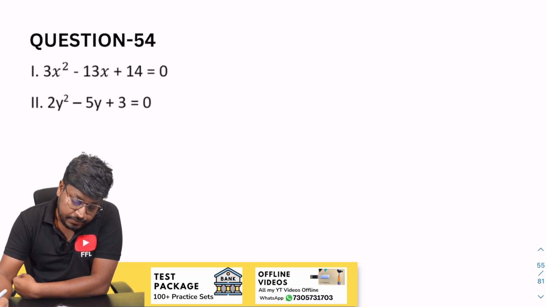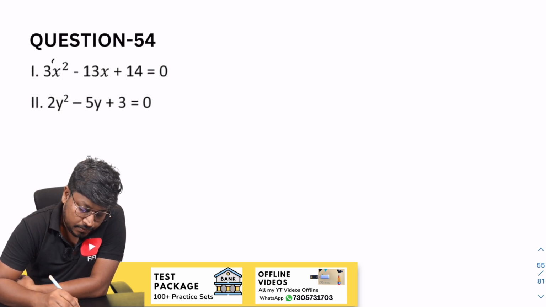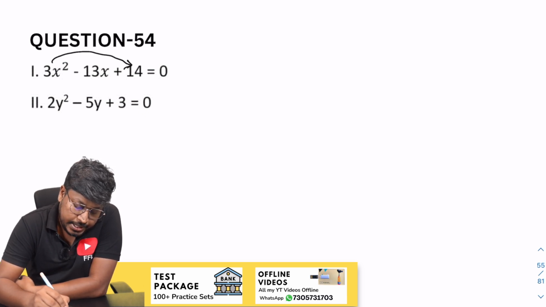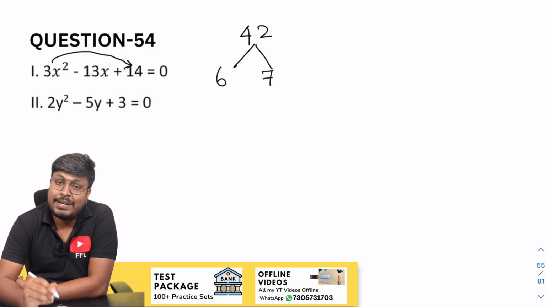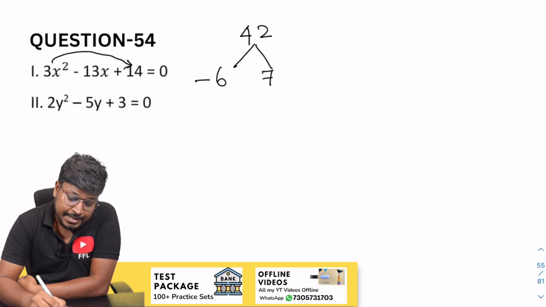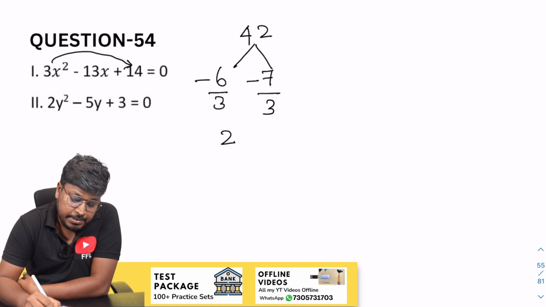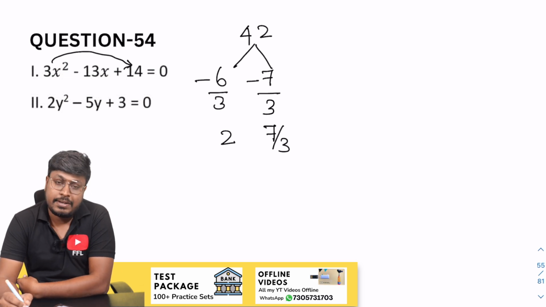So question number 54. So 3 into 14. So 14 into 3 will be 42, right? So 6 7s are 42 and our target is to get minus 13. So minus 6 and minus 7. So divide by 3, divide by 3. So this will be 2 and 7 by 3 are the factors.